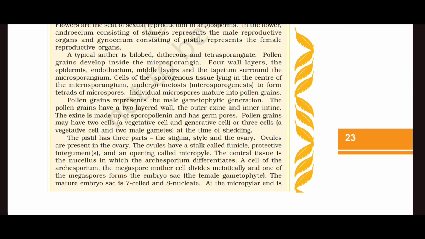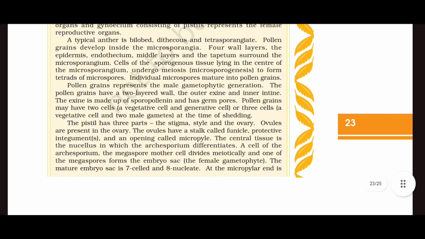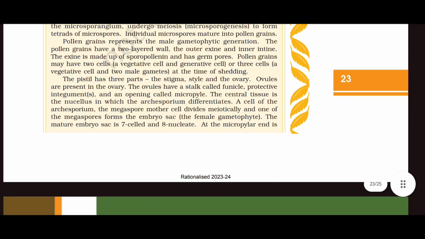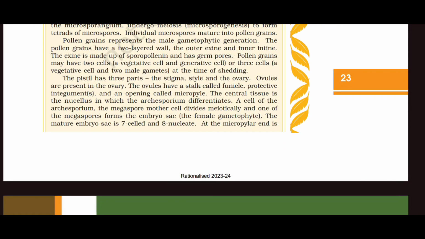Cells of the sporogenous tissue lying in the center of the microsporangium undergo meiosis, microsporogenesis, to form tetrads of microspores. Individual microspores mature into pollen grains. Pollen grains represent the male gametophytic generation. The pollen grain has a two-layered wall, the outer exine and the inner intine. The exine is made up of sporopollenin and has germ pores. Pollen grains may have two cells, a vegetative cell and a generative cell, or three cells, a vegetative cell and two male gametes, at the time of shedding.